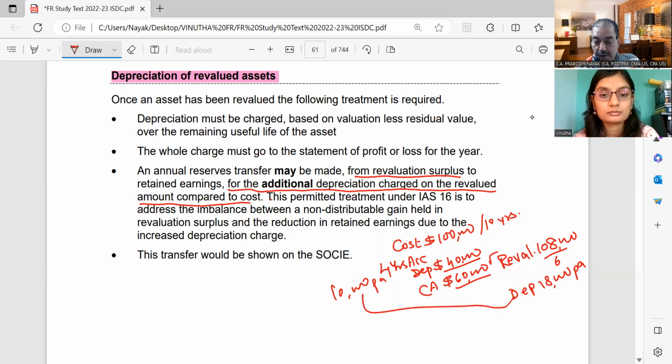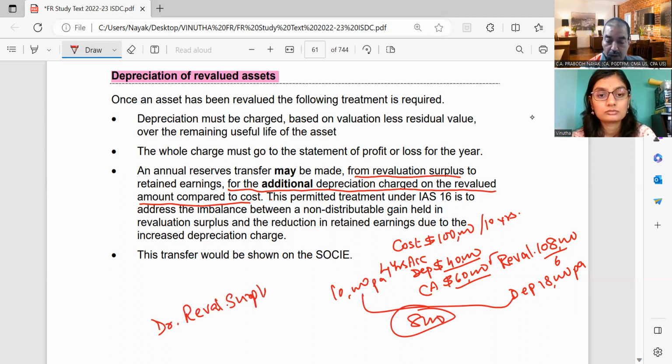So that additional depreciation of 8,000, you can transfer an amount from the revaluation surplus to the retained earnings. So I will pass the entry: debit revaluation surplus 8,000 and credit retained earnings 8,000.